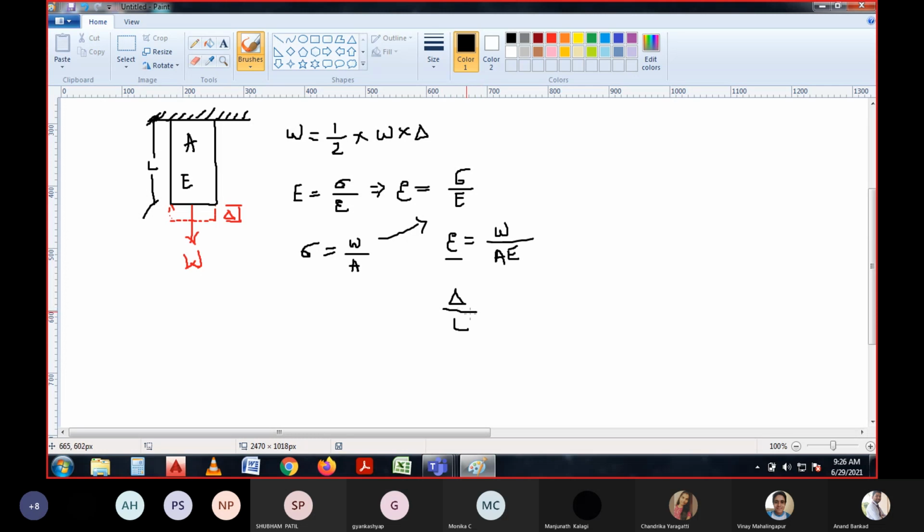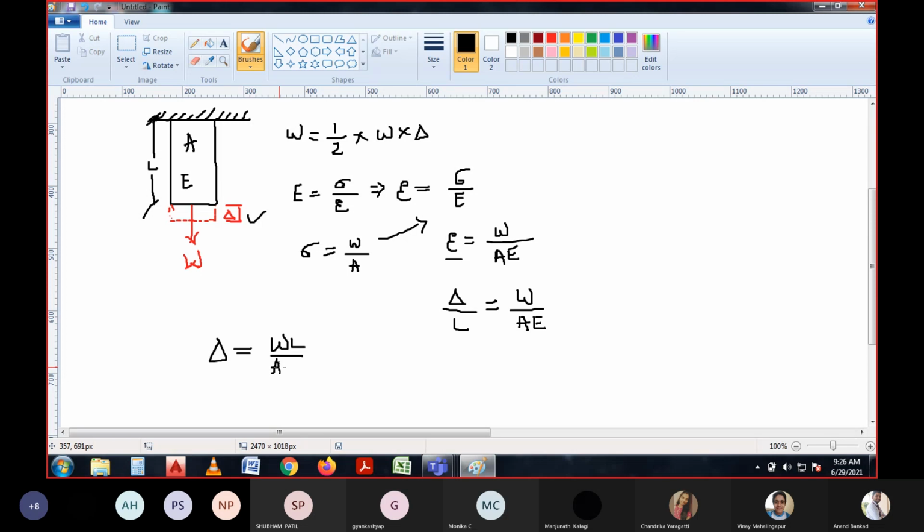So we can rewrite this equation with W by AE, which means this deflection, that is delta, can be written as WL by AE.